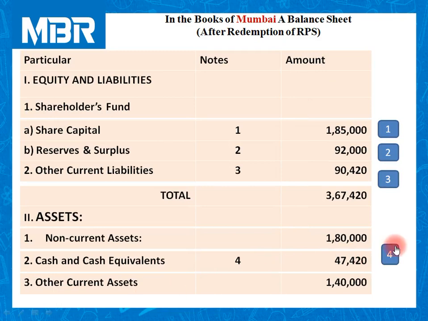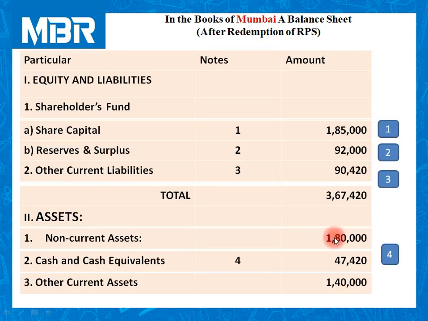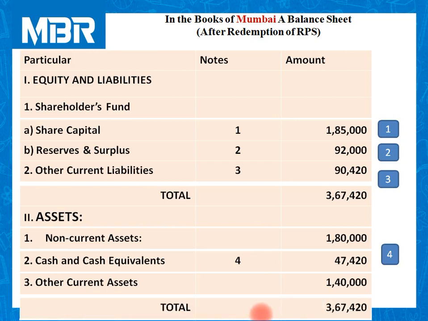And for other current assets, we need not calculate anything because it is ready-made given in the balance sheet: 1,40,000. Instead of these two entries in separate form, you can club them in a working note and directly place the total here, as we have placed in the earlier question. You are free to do it. Total of the balance sheet for the asset part is rupees 3,67,420.